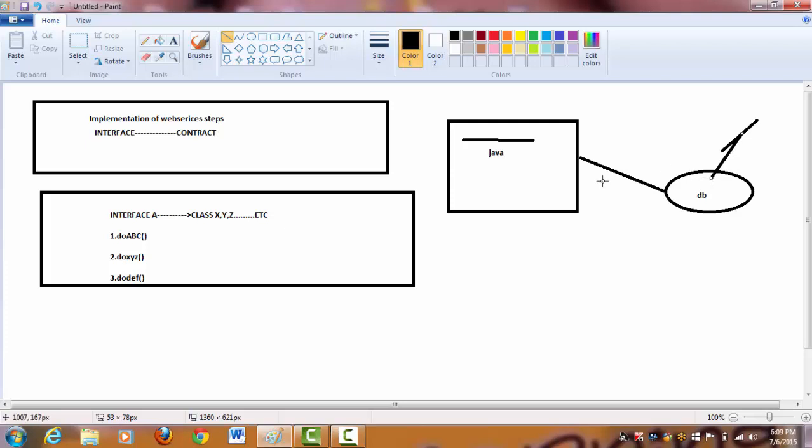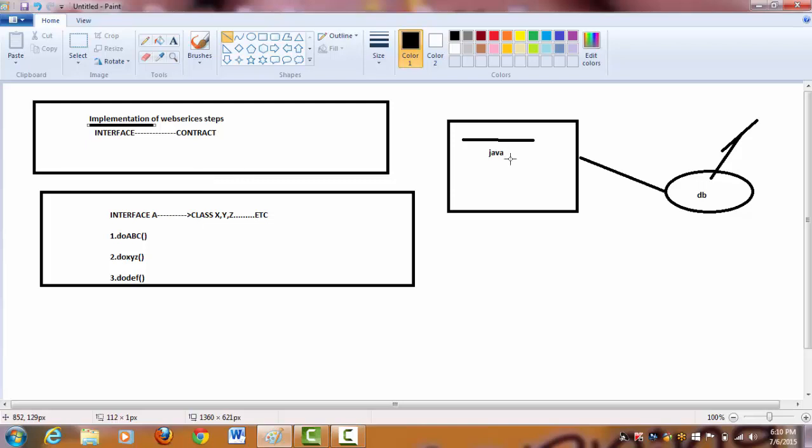So there should be a mediator between these two, so that these two different environments can talk to each other, can communicate, can send the data, receive the data, whatever it may be. That gap will be fulfilled by this concept called interfaces. Now I assume you got this concept very clearly, right?